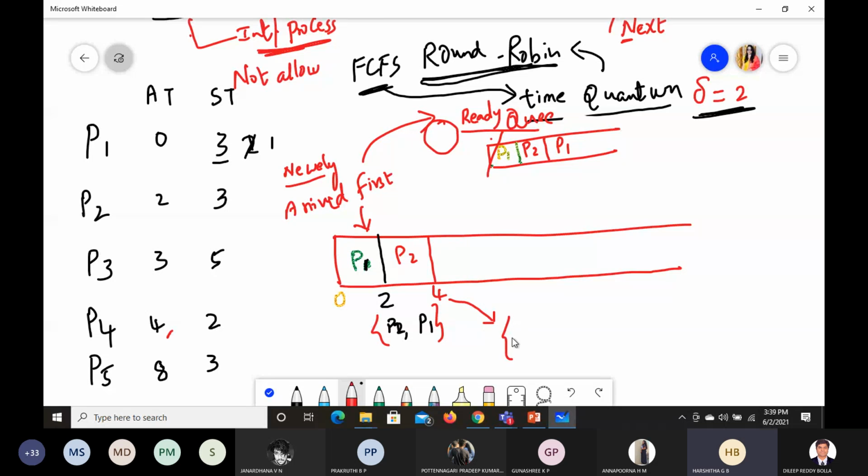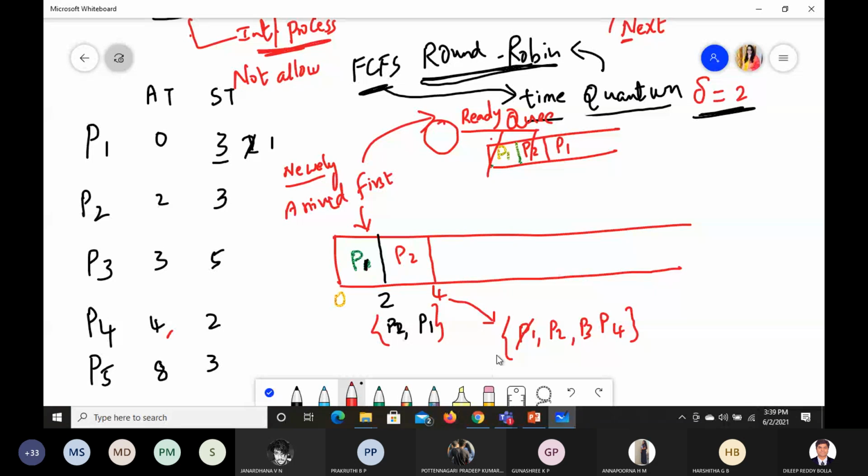What are the options? P2. So we have the option to give to P2 again. Yeah, P1 also we have the option, P2 also, P3 also, and P4 also. So these are the options we have as per FCFS, right? Already this P1 is in the queue, so no need to take it into the queue.